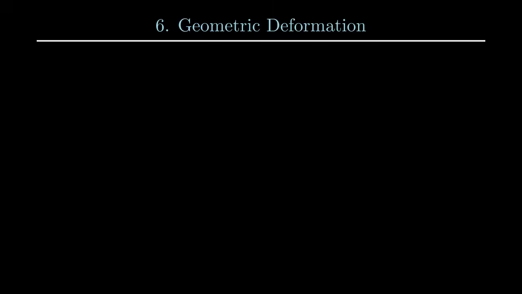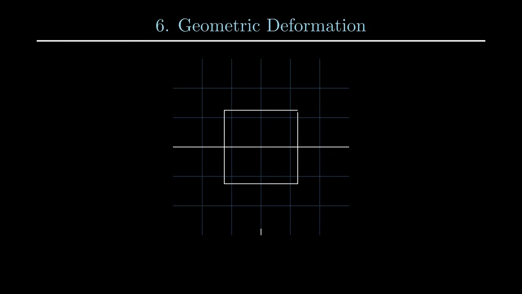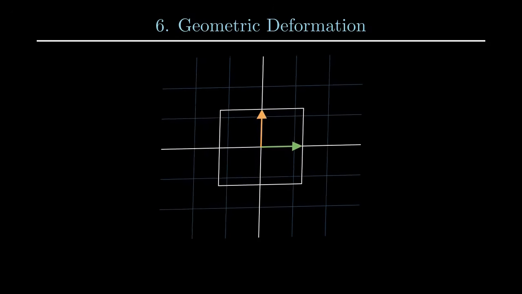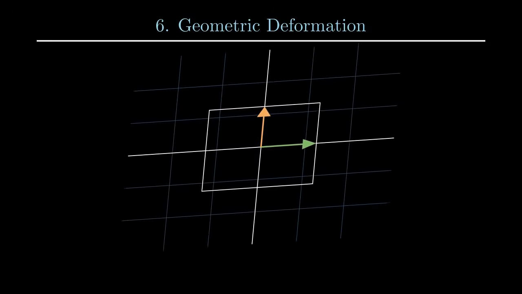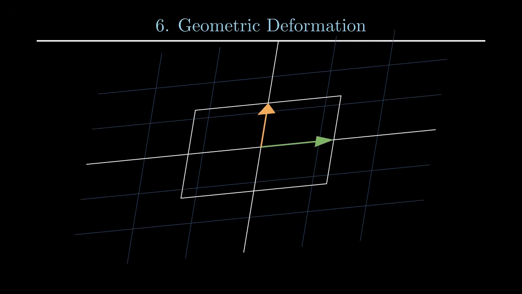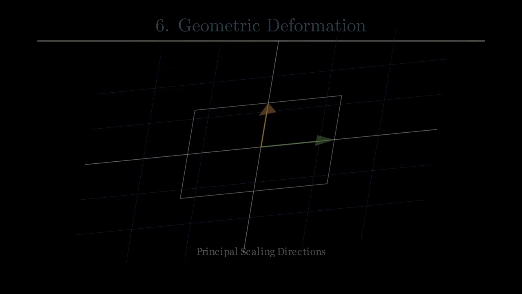To visualize this geometrically, imagine a transformation that takes a square and stretches it into a rectangle, but also rotates it slightly. While most vectors inside the square would change direction, there would be two specific directions, the eigenvectors, that are simply stretched or compressed without rotating. One might correspond to the direction of the rectangle's length and the other to its width. The eigenvalues would quantify the stretch along these two principal axes. They reveal the preferred directions of the transformation, the lines of pure scaling.